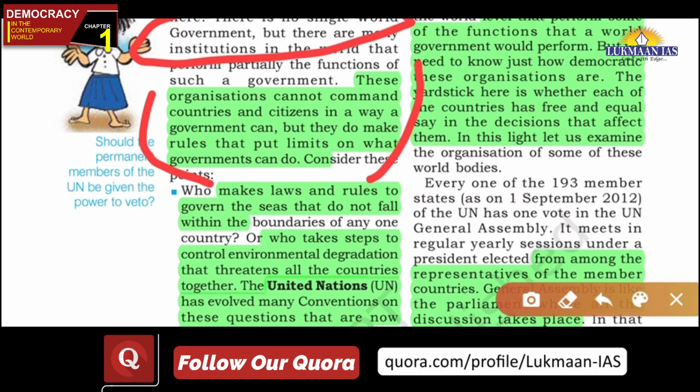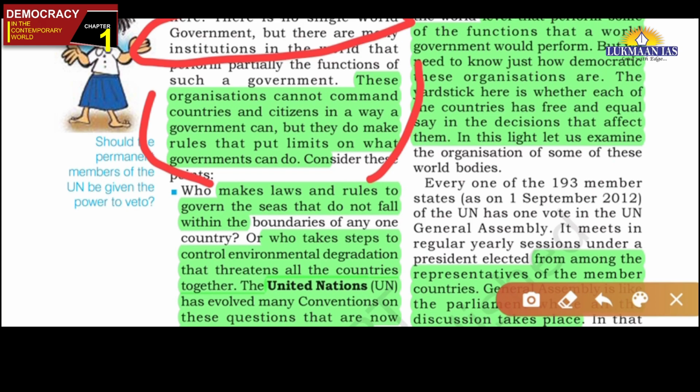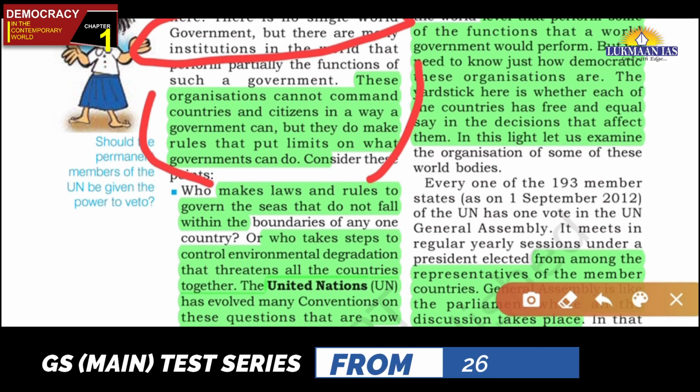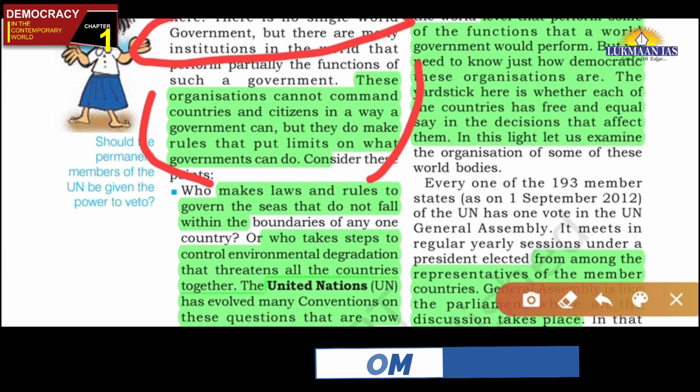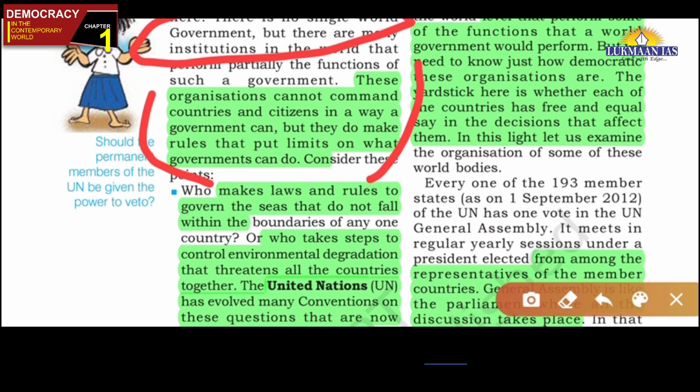Why? Because here the concept of sovereignty comes. Okay, friends, somewhere we will discuss it also, sovereignty. That means no external force can ask any country to take any decision if it is an independent country. So the external global institutions cannot force a country to take a stand or a decision, or to obey their commands. This is the thing, friends.